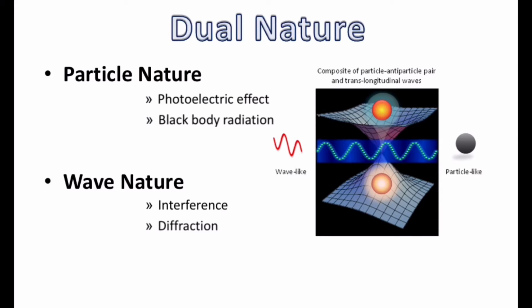Then the particle nature. When we stand in the sun on a sunny day for a school prayer, we get hot. How does that happen? It is because of the nature of a black body. A black body absorbs all light and emits heat radiation. It doesn't reflect, in contrast to a white surface. So that is black body radiation.